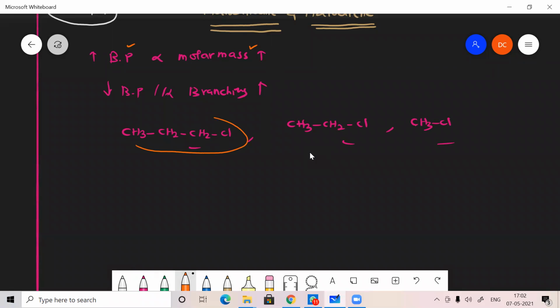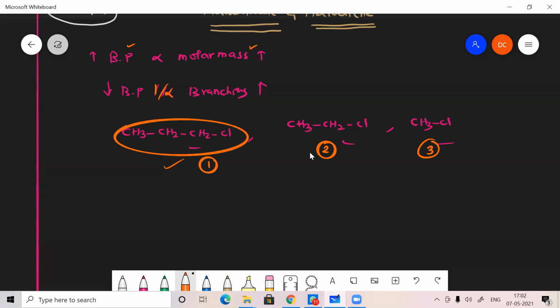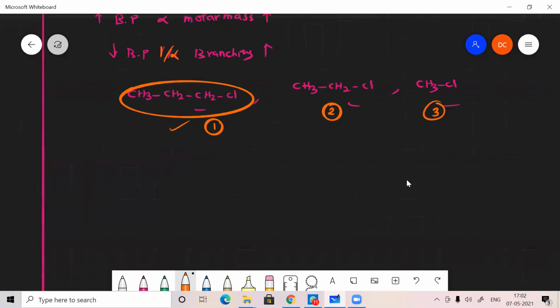So molar mass will be very high for the first compound, so it has higher boiling point. And the second statement is boiling point is inversely proportional to branching. So if molar mass is very high, then boiling point will also be very high.